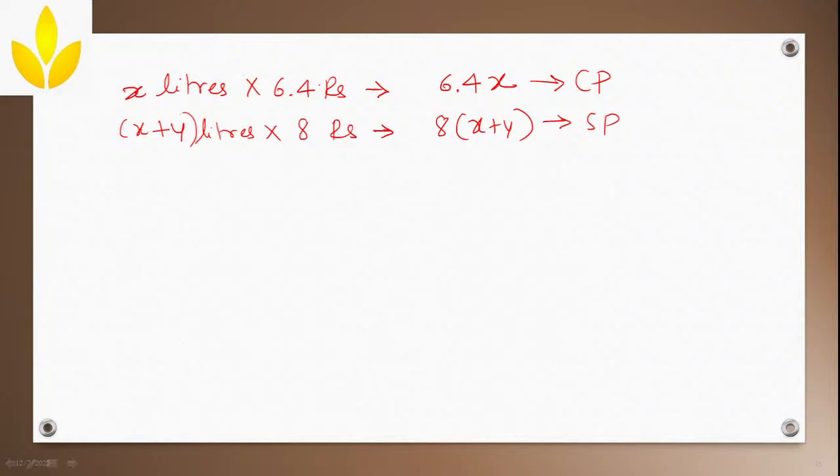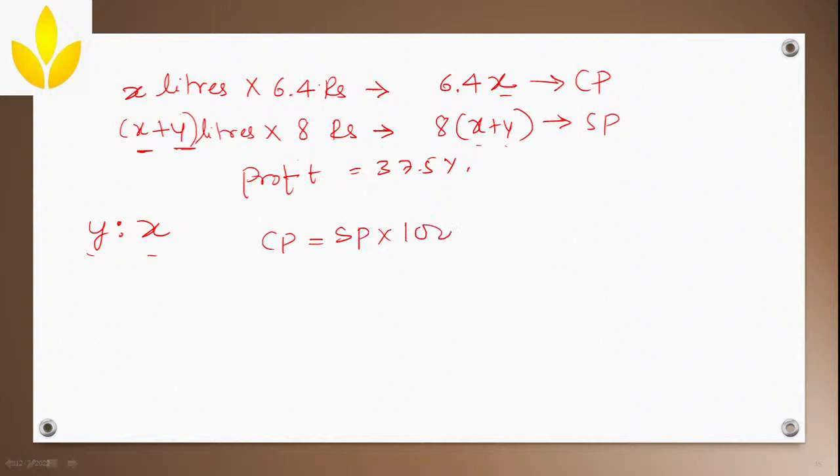Now how much is the profit that he is earning? He is earning 37.5% profit. Now using this, you have to find the value of X and then the value of Y. Since they are asking the ratio of water to spirit, that is the ratio of Y to X, you need both values. How will you find it? We'll use the formula of cost price. I hope you attended the profit and loss class, so I will not explain the formula, I will directly write it here.